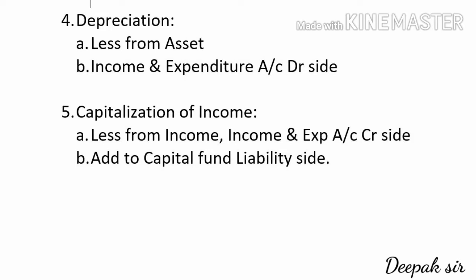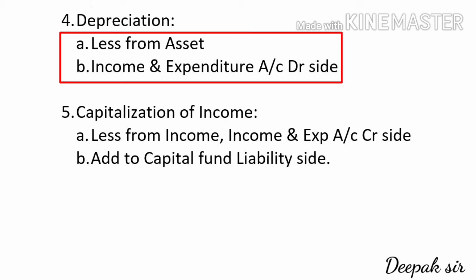The next adjustment is depreciation. A depreciation is a reduction in the value of fixed assets or decrease in the value of fixed assets. It is also called as wear and tear of assets, and if the assets value decreases, it is a loss for the business. So since the assets value is decreasing, the first effect will come in the balance sheet on the asset side. From the concerned assets, we have to deduct the amount, and since assets value will decrease, it is a loss for the organization. So the second effect will come in income and expenditure account on the debit side.